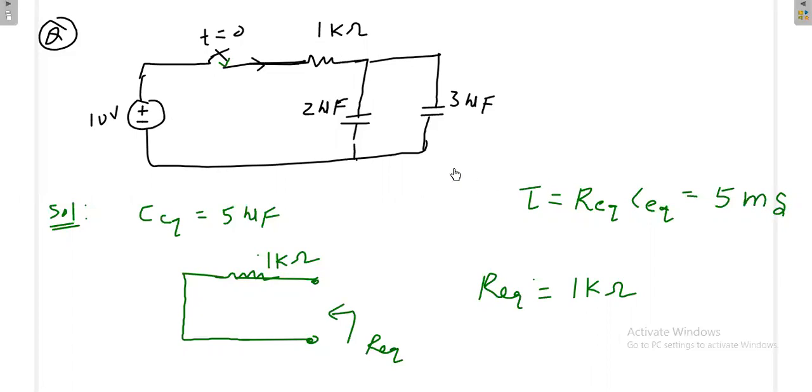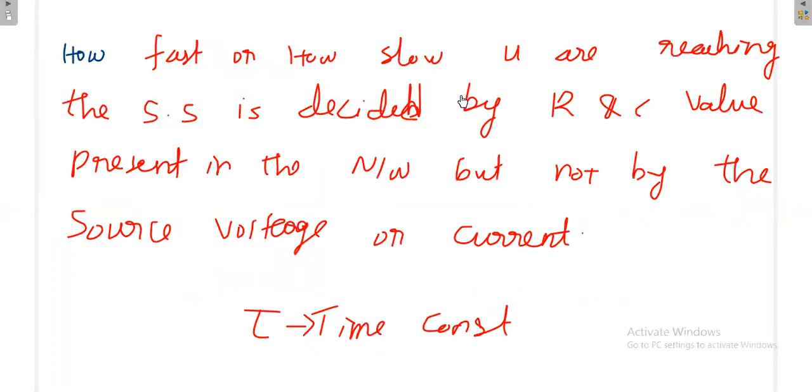How fast the circuit is working depends on the value of tau. If tau is very small, then the circuit will be very fast. If tau value is high, then it will be slow. That is the idea. So what tau indicates, how fast or how slow you reach the steady state, is decided by the resistance and capacitance value